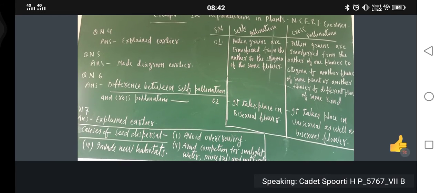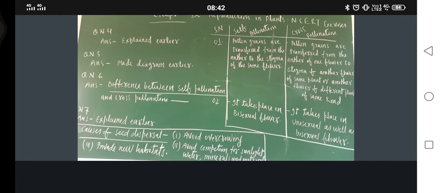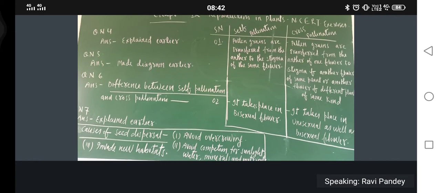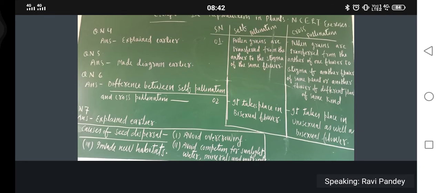Yes. Because in sexual reproduction, fertilization is a part. So now the same answer would be there. The only thing is, there you have to explain in terms of sexual reproduction, here in terms of fertilization. Did you get my point? Same answer. In question number 3, why have I explained in detail?